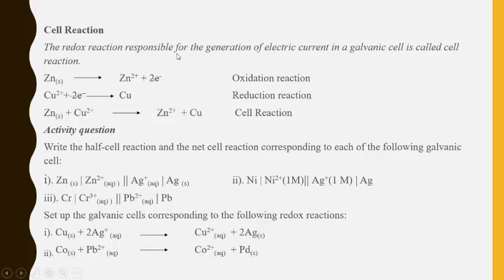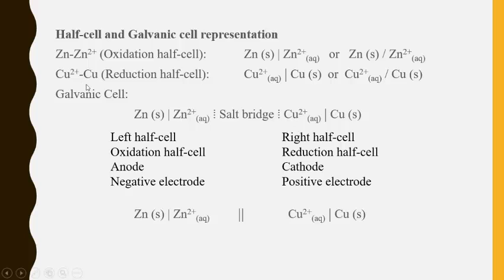The redox reaction responsible for the generation of electron current in a galvanic cell is called the cell reaction. So zinc undergoing oxidation, copper undergoing reduction, so 2 electrons are cancelled. Now when we add this up, zinc will come here, plus you have the Cu2+ on the left hand side, and after the arrow you have the Zn2+ and the copper. So this will give you the cell reaction. Now if you are asked to write the cell notation form, then you will have to write this one.